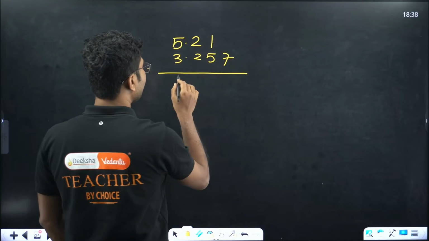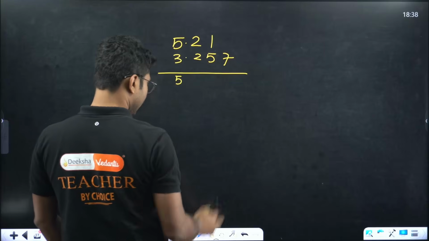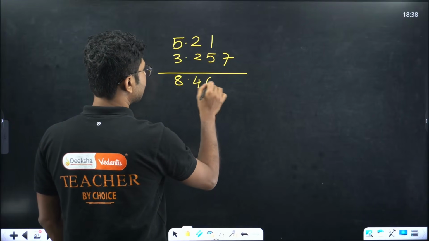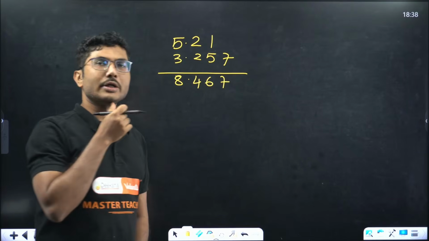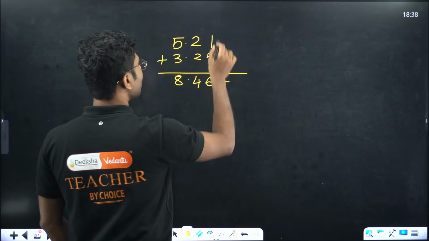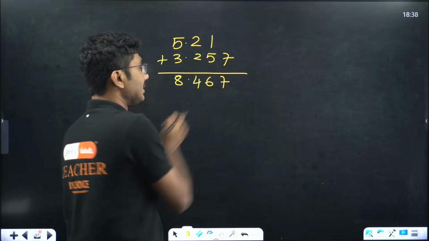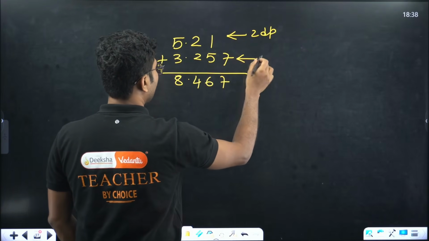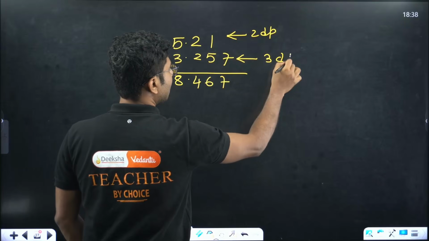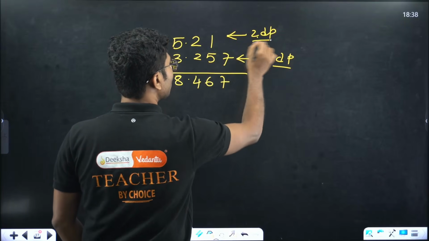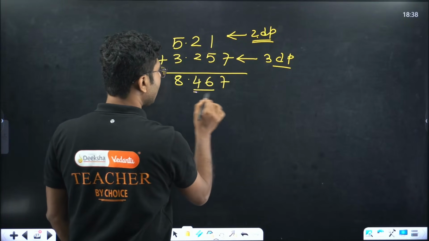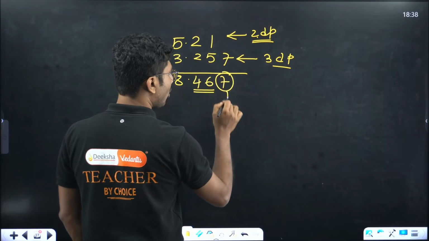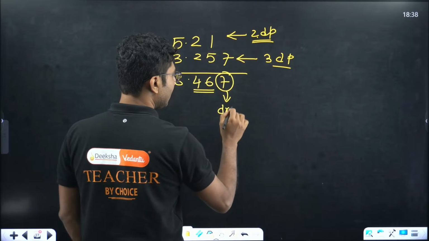You add them, 5 plus 3 is 8.467. Now, according to the rule of addition, the result should have only 2 decimal places, because this has 2 decimal places and this one has 3 decimal places. Between 2 and 3, 2 is lowest. So your answer should have only 2 decimal places. That means this 7 must be dropped.